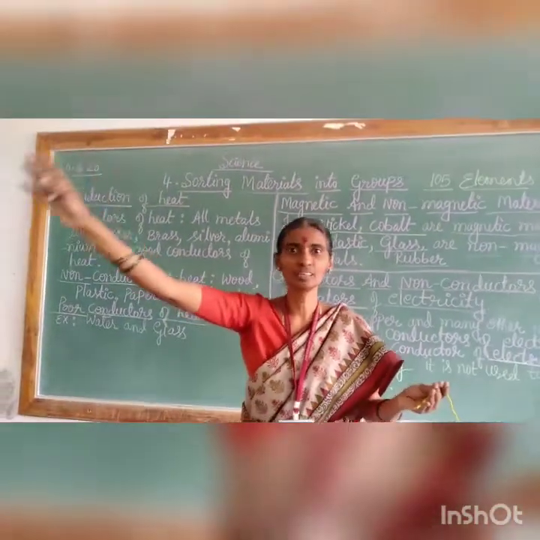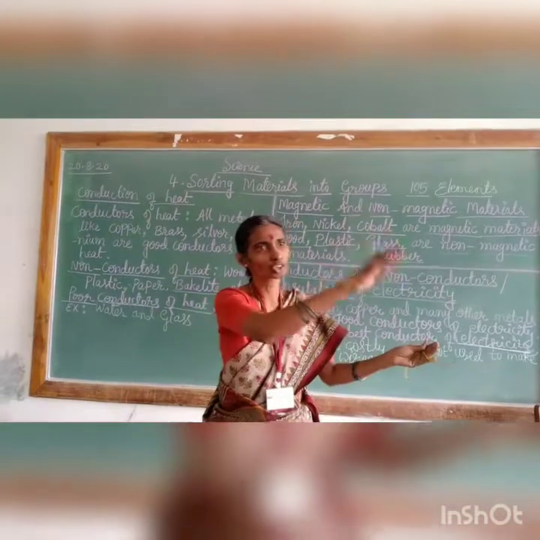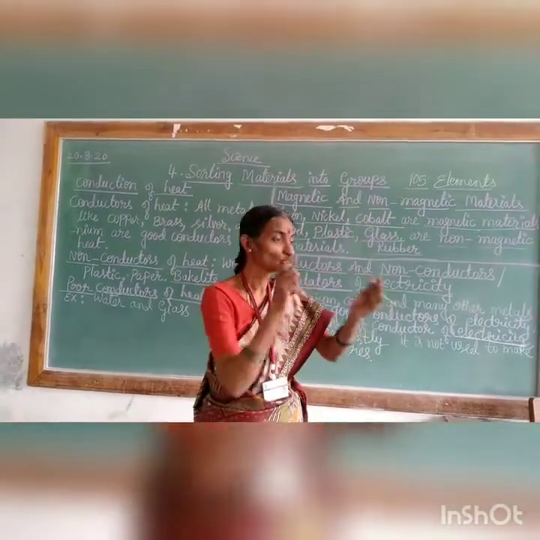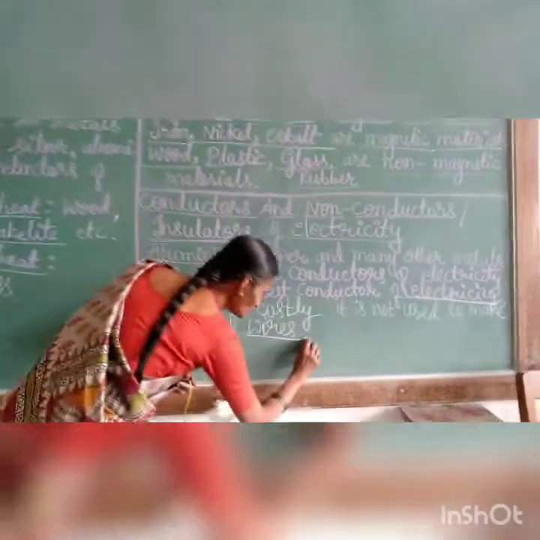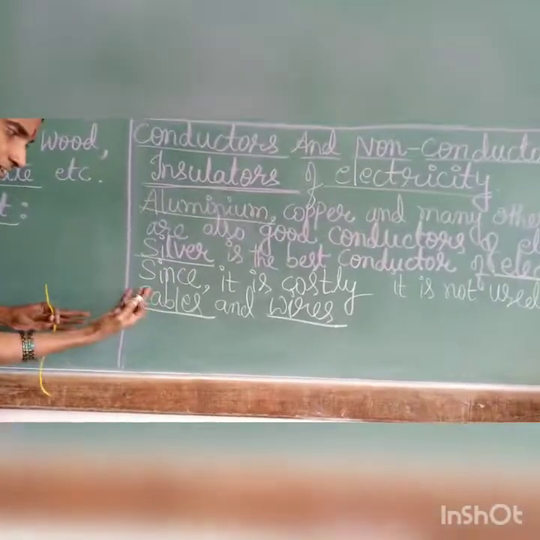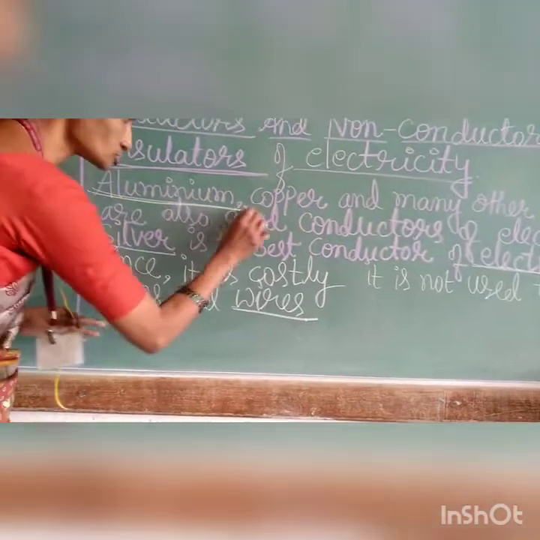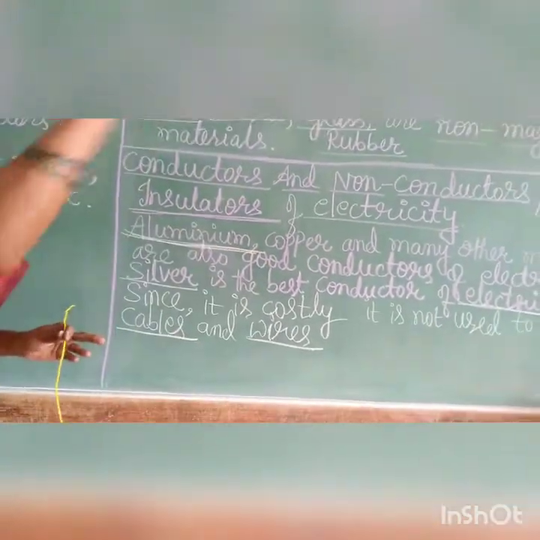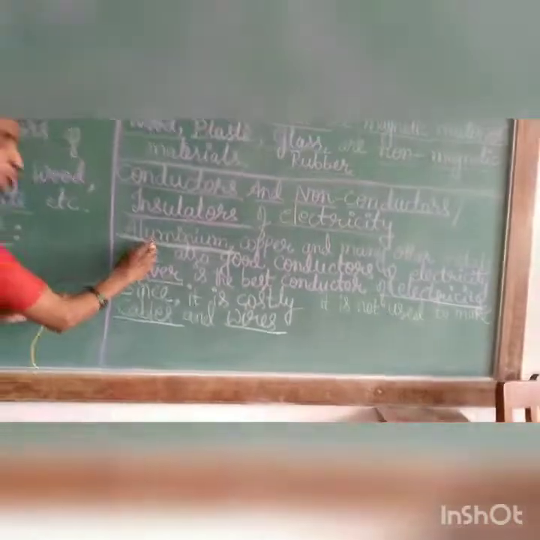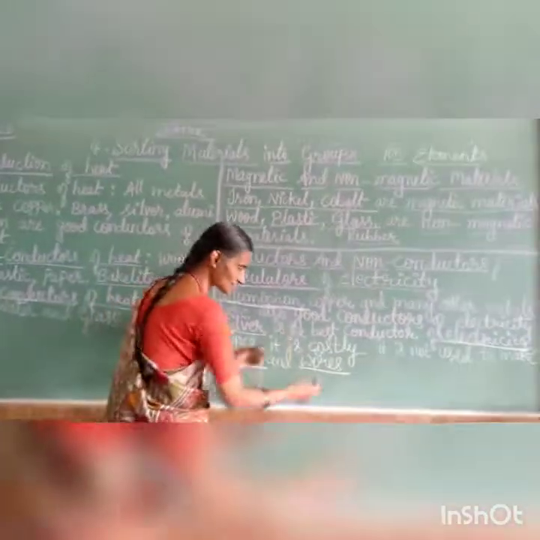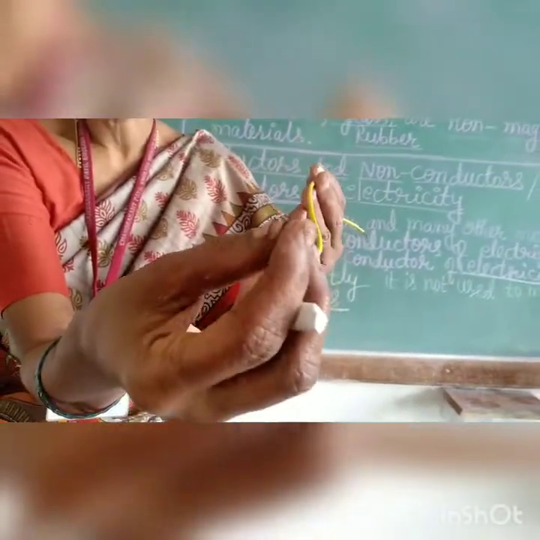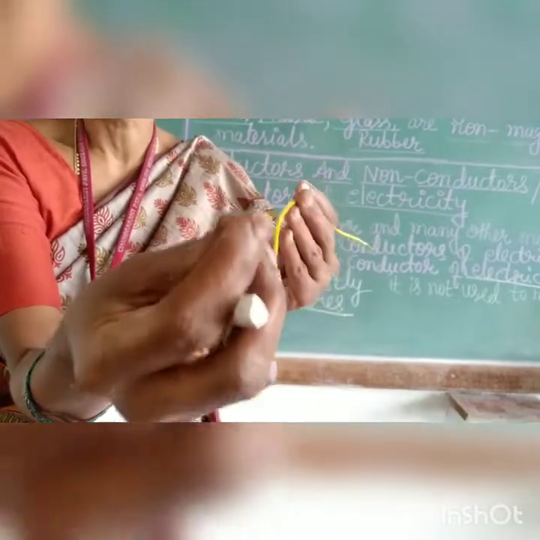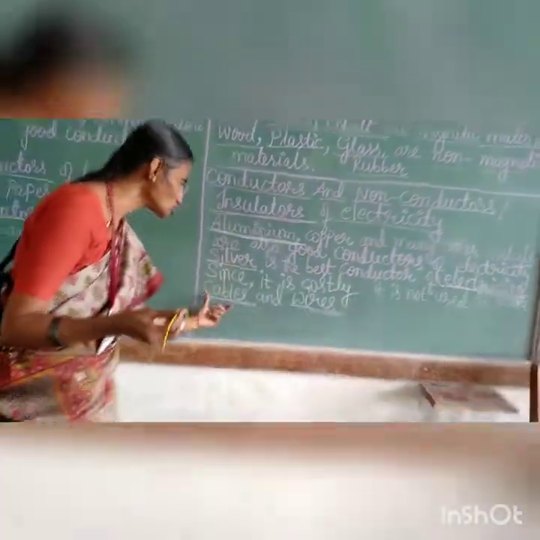It is produced in one place and brought to far off places through cables and wires. In cables, white-colored aluminium is used to pass electricity, whereas in home wiring, reddish copper is used.